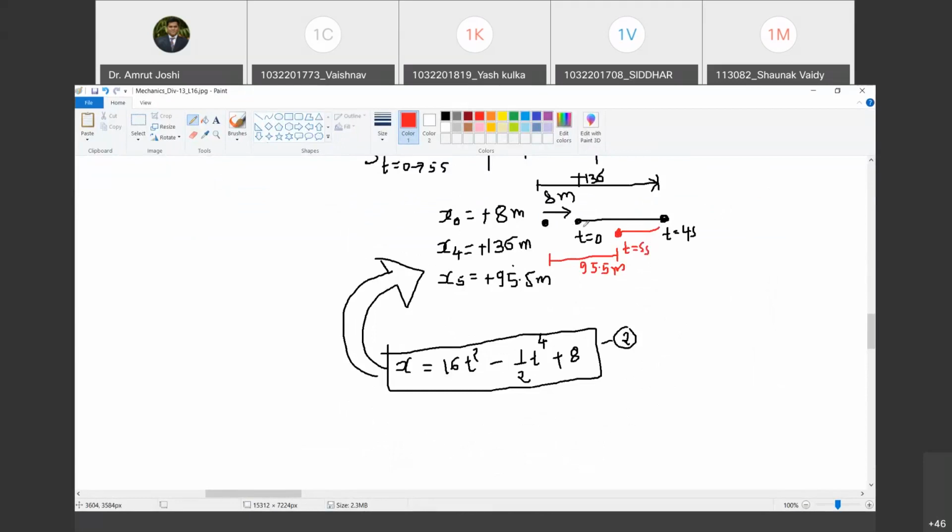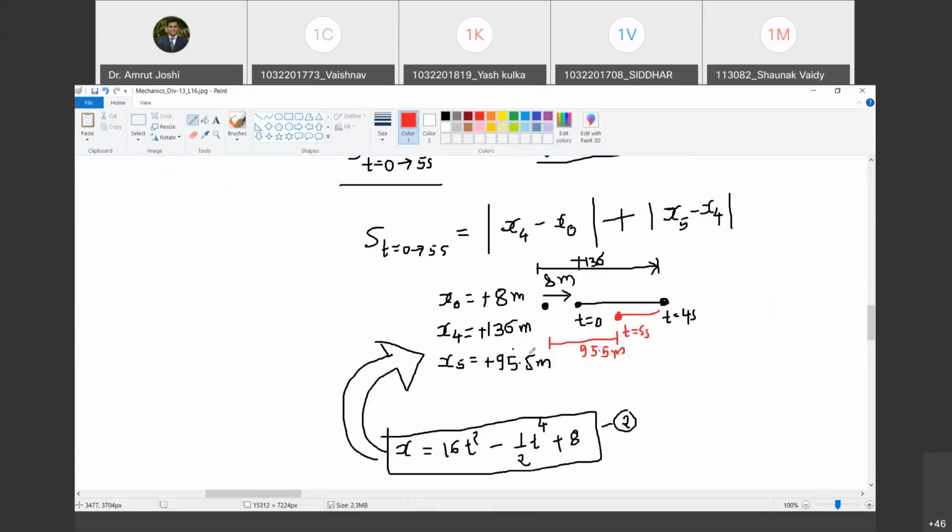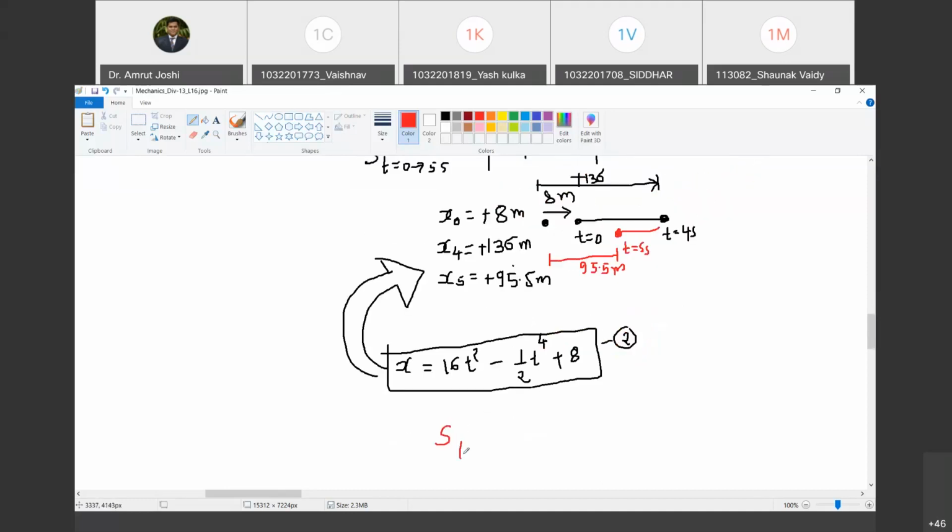So what is the total distance traveled? Total distance traveled now will not be just the change in position from t equal to 0 to t equal to 5. It will be this quantity. So how do I substitute? So this is 136. Then x0 is 8. So 136 minus 8. x5 is 95.5 minus 136, and its modulus. So tell me how much is the sum? So what is the distance traveled from t equal to 0 to 5 seconds?